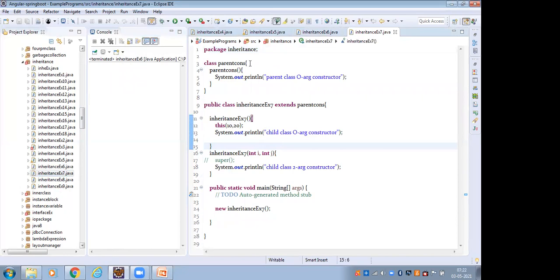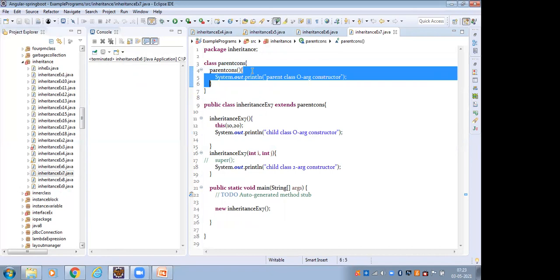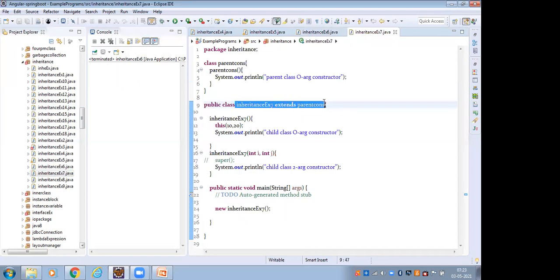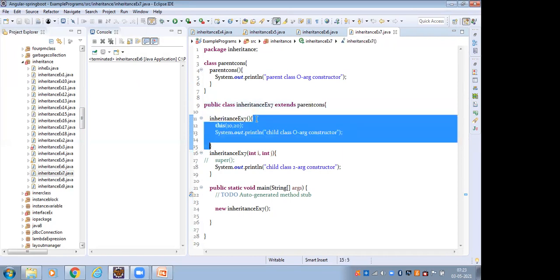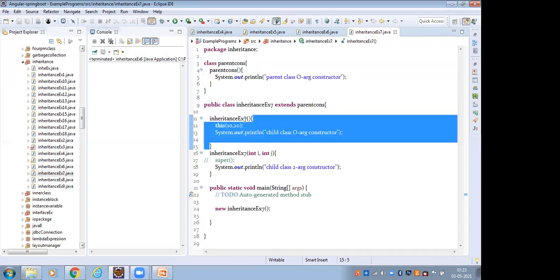And the next one, constructor. How do we have to access the constructor? This is the parent class, and inside the parent class is the parent class constructor. And this is the child class, child class extends parent. This is the child class constructor, and this is the parent class constructor.